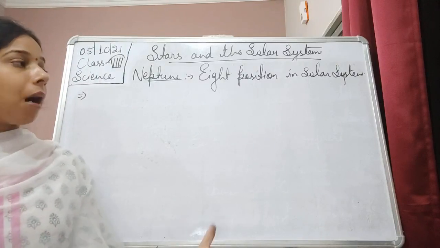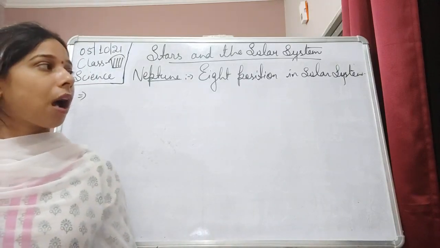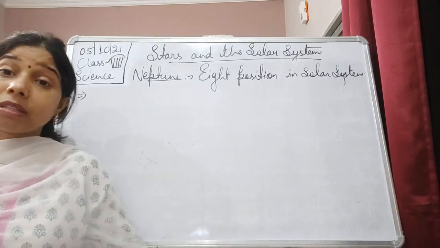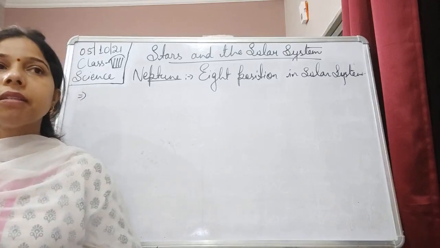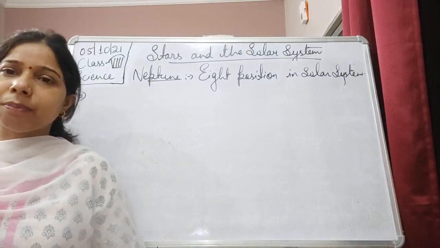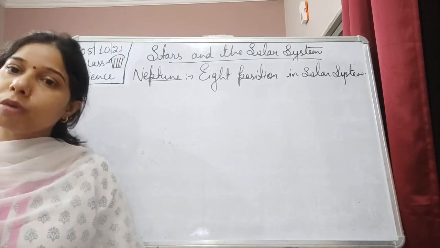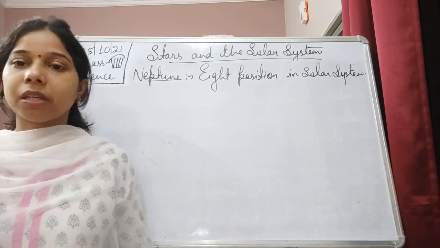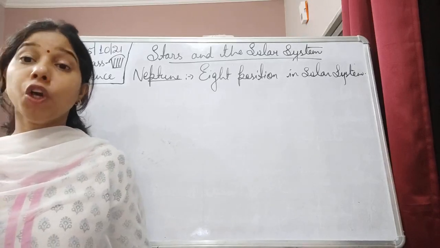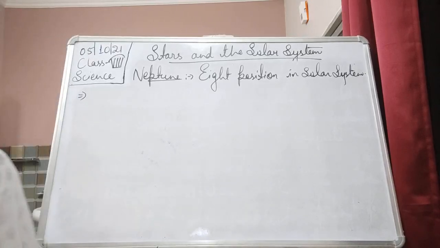Why is the mass more than that of the Earth, even though it is made up of gases? The reason is it is believed that it consists of a solid core, and because of this solid core it has good mass as compared to the Earth.